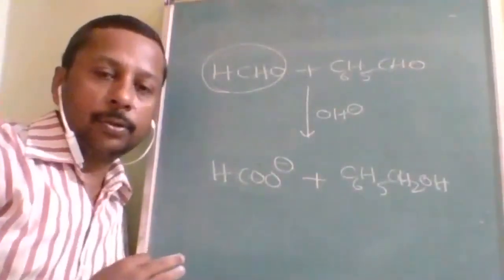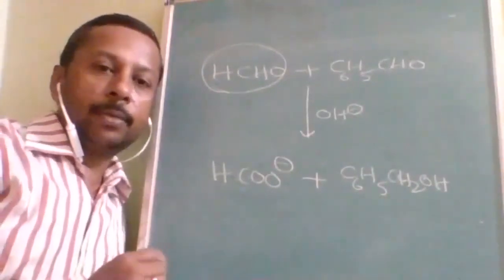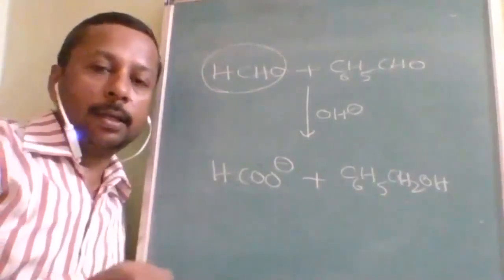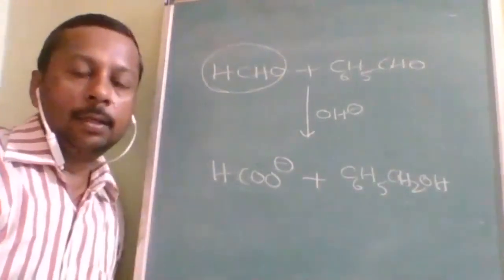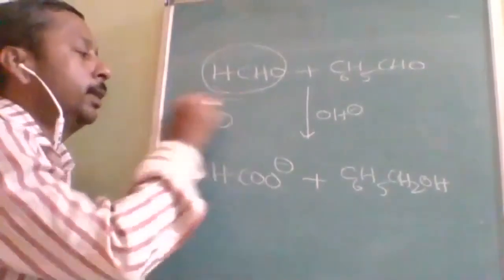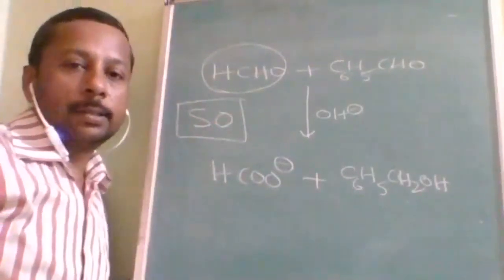In the cross Cannizzaro reaction, what problem will you face? Which one is to be oxidized and which one is to be reduced? Simple trick: small oxidized and large reduced. Large will be reduced and small will be oxidized. SO, simple technique: small and oxidized.